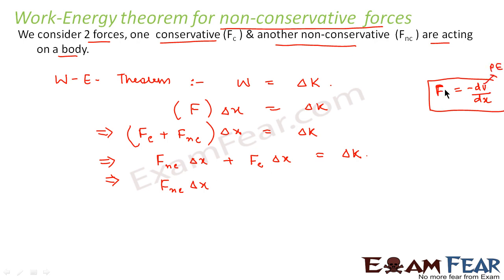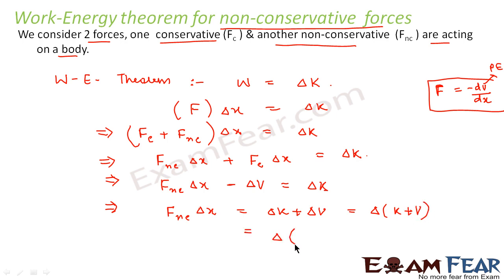So we can say that Fc into delta x will be equal to minus delta V. Therefore, we say that Fnc delta x is equal to delta K plus delta V. So delta K plus delta V is equal to delta of K plus V. What is kinetic energy plus potential energy? That is equal to mechanical energy, or we sometimes call it the total energy. Let us denote it as E. So we find that Fnc into delta x is equal to delta E.